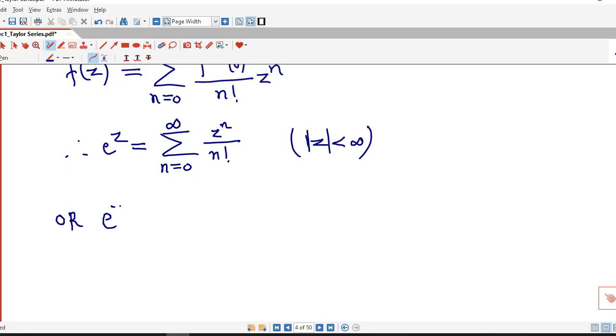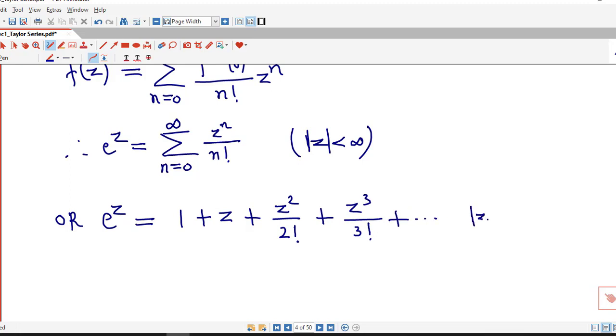Or we can expand it in this way also. For n equal to 0 we have z raised to 0, which is 1 by 0 factorial. Then for n equal to 1 we have z. For n equal to 2, z square by 2 factorial, plus n equal to 3 gives z cube by 3 factorial, and so on. So this is the Maclaurin series of e raised to z, or the Taylor series of e raised to z at z equal to 0.